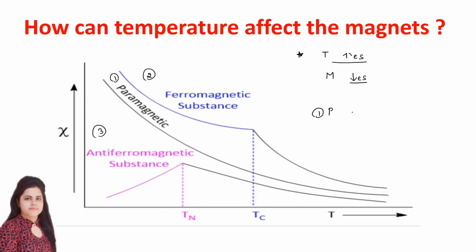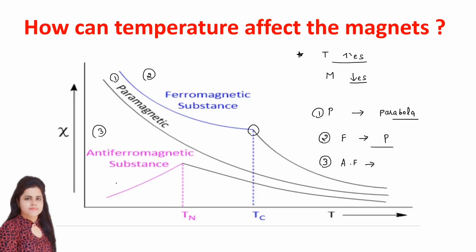For paramagnetic substances you can see it is showing a parabola. The graph shape is called parabola. So here magnetism is decreasing very speedily. This is called parabola graph. Okay, so for paramagnetic substances a parabola graph will be observed. Then you have ferromagnetic substances. So here first it is decreasing gradually, but then after this Curie temperature or Tc, it is also showing a parabola graph, like paramagnetic substances.